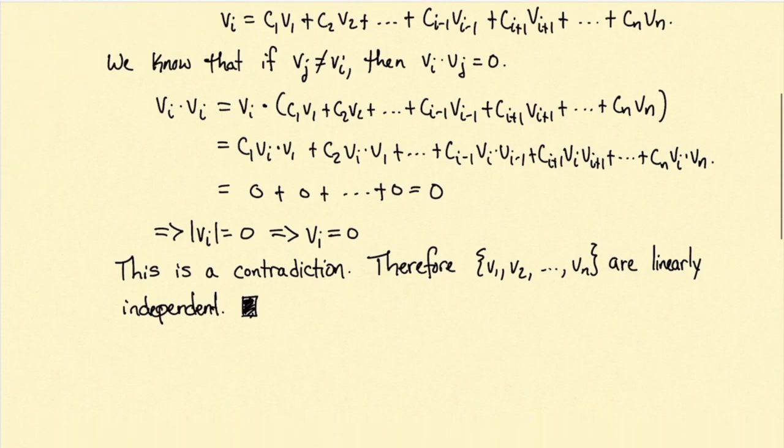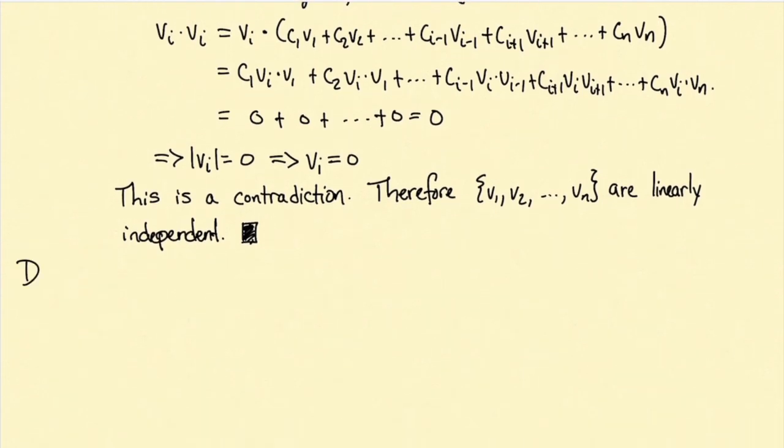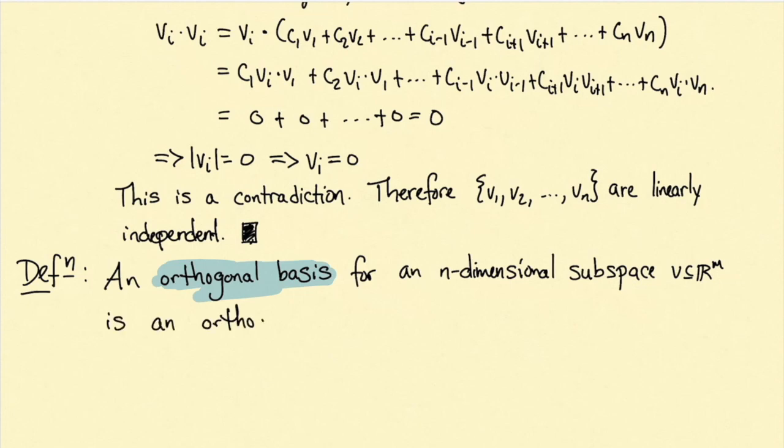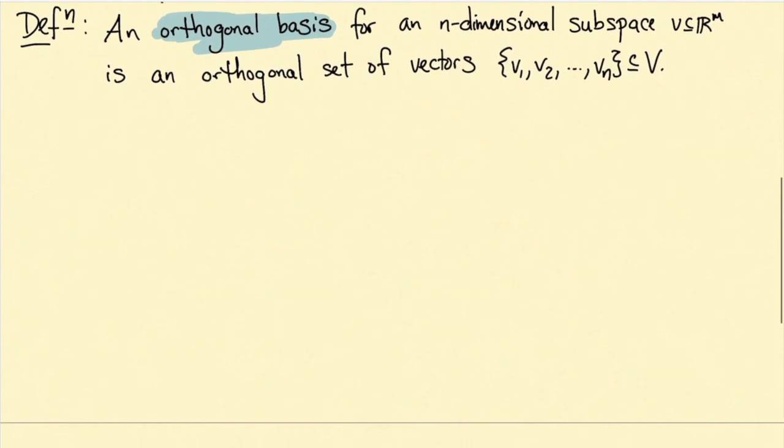Now that we know an orthogonal set of vectors is always linearly independent, this makes it natural to think about an orthogonal basis. We know that a basis is a set of vectors that are linearly independent and which span the space they are in. So we define an orthogonal basis for an n-dimensional subspace V living inside of Rm to be an orthogonal set of n vectors. While this might seem strange, this is actually relatively familiar.